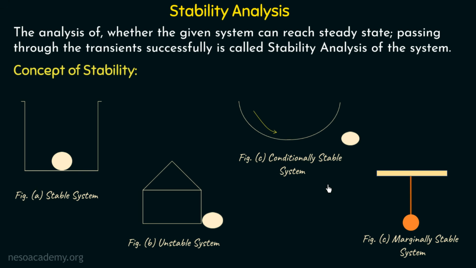We have just seen the basic meaning of stability by using these 4 examples. We will discuss all these 4 types of systems in great detail in this chapter. And for that sake, we will use the same transfer function model of control system that we have discussed till now. And we know that the transfer function of a system contains the zeros and poles. So now we will discuss the effect of poles on the stability of a control system.